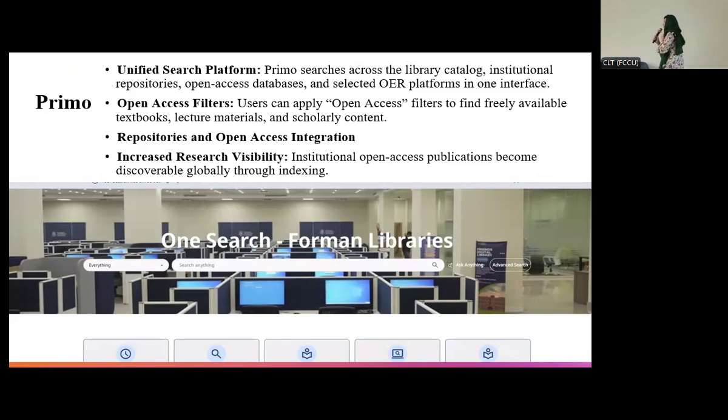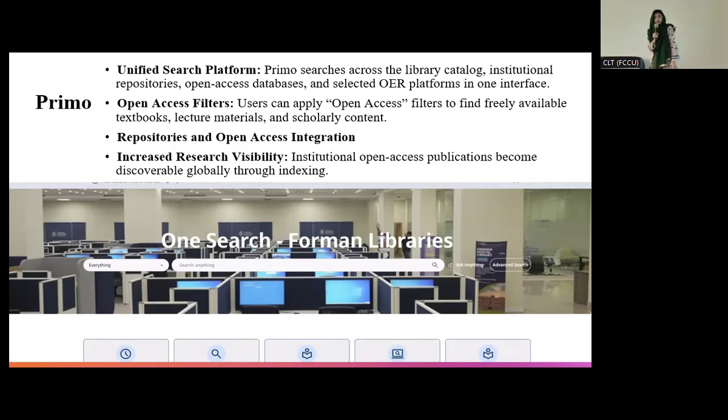The HOD of libraries, Farooq Saab, specifically asked me to add this one. Recently, we changed our library automation software and shifted to Alma. The library catalog, or you can say the OPAC of the library, is now available on Primo. So this is the interface of the library catalog, or Primo.